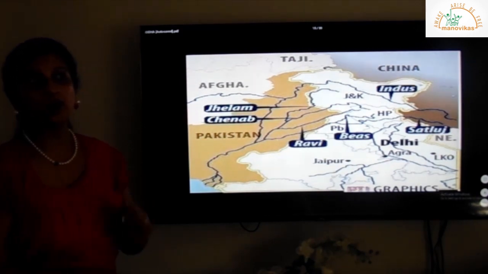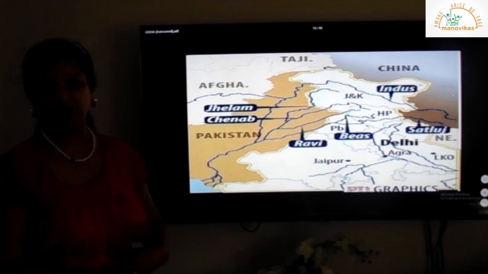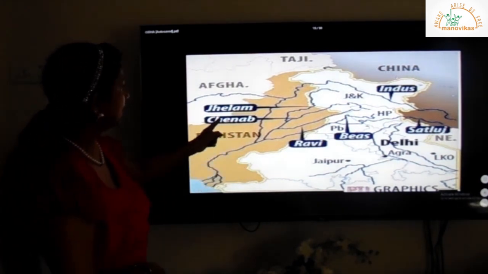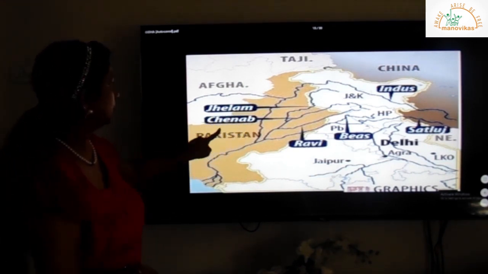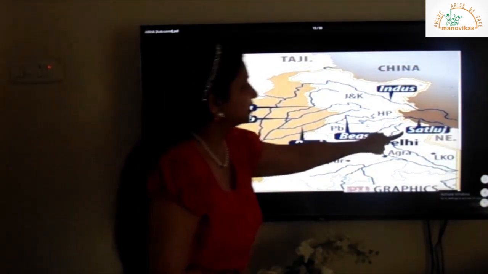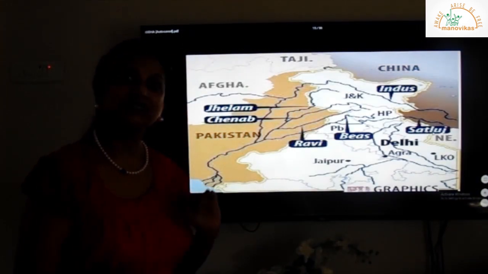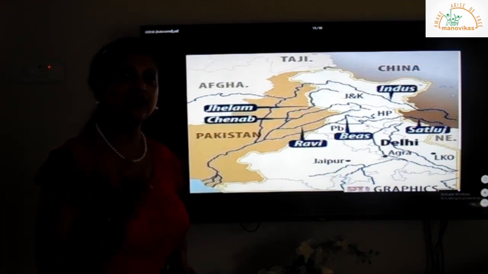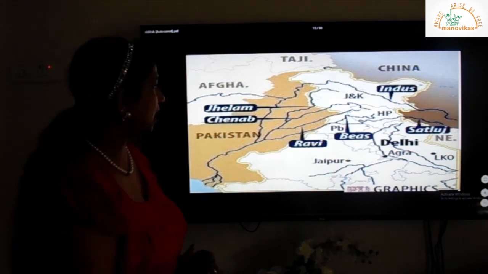You can open your atlas to the physical map of India. You can locate Jhelum. Now Jhelum is spelled with AM and UM also, children. Chenab, Ravi, Beas, Satluj. Now the spelling of Satluj is SAT and it can be SUTLEJ. Both are correct, children. Many spellings in geography are like that. Both the spellings are correct.